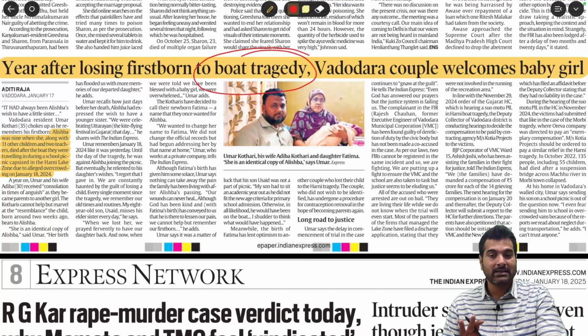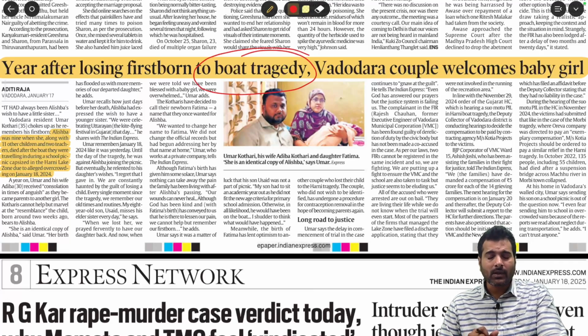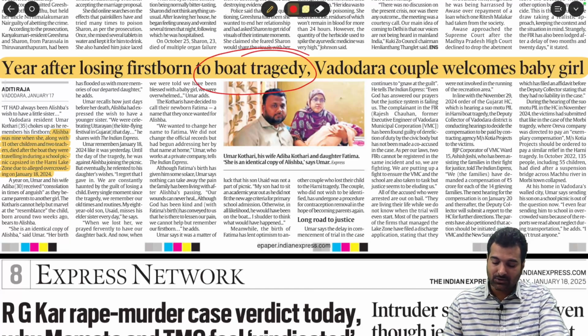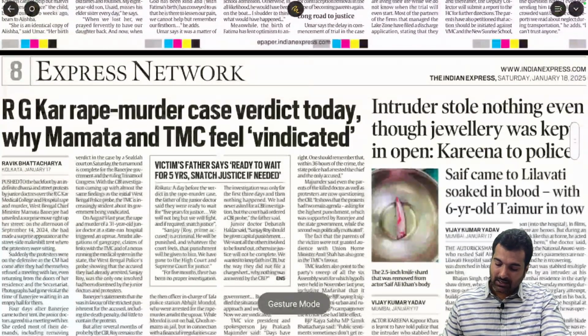Understood that. So that boat tragedy happened last year. The couple who lost their daughter gave birth to a child. So it's an emotional thing, but the thing here we need to understand is why this kind of boat capsizing happens, why we should be careful. So in this context, we should have a look at this.